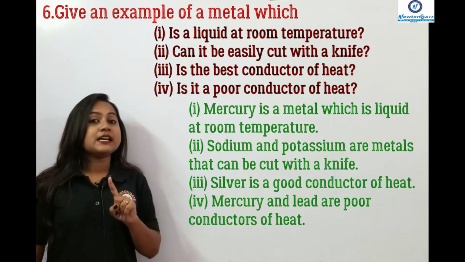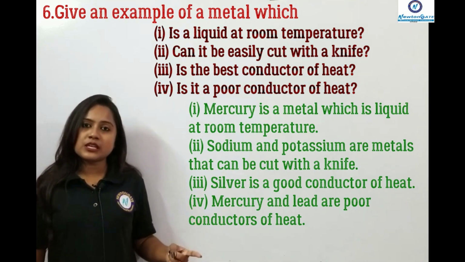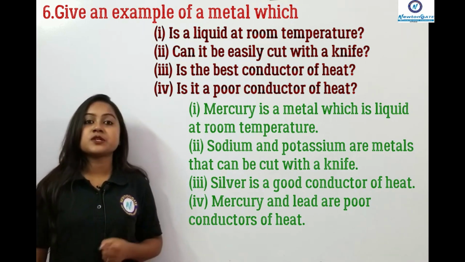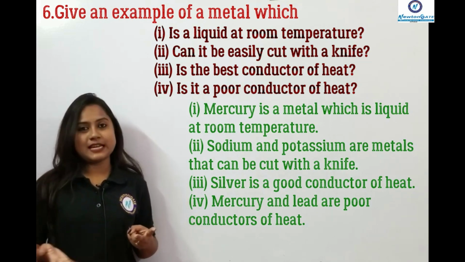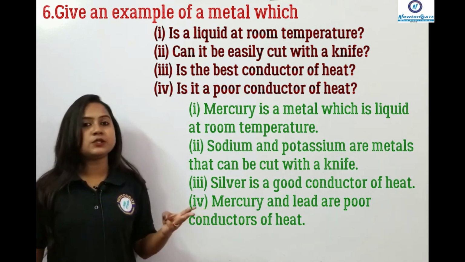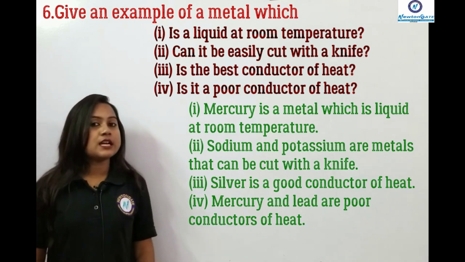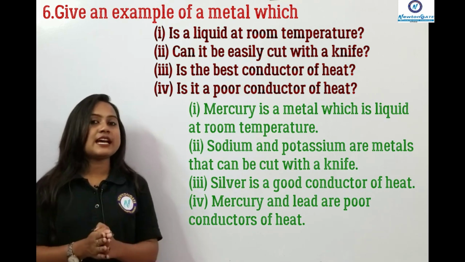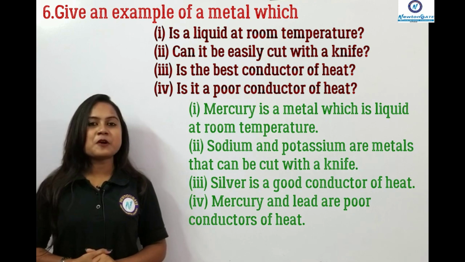First one is liquid at room temperature. So that is mercury. Mercury is a metal that is liquid at room temperature. Second one was solid metal that can be cut by knife. That is sodium. Third one was best conductor of heat. That is silver. And last one, poor conductor of heat. That is lead. So I guess you have written the answers. If you haven't written, please write it down in your copy.